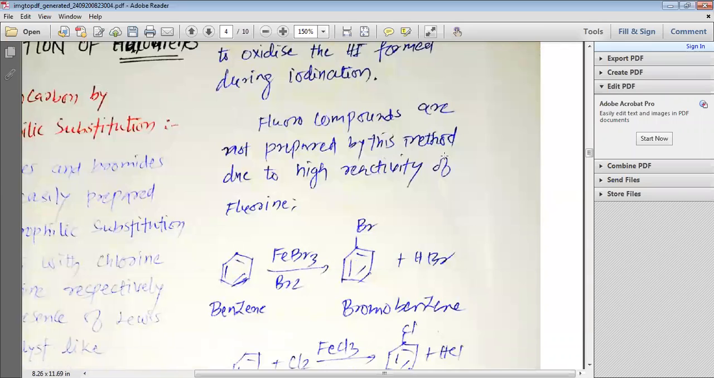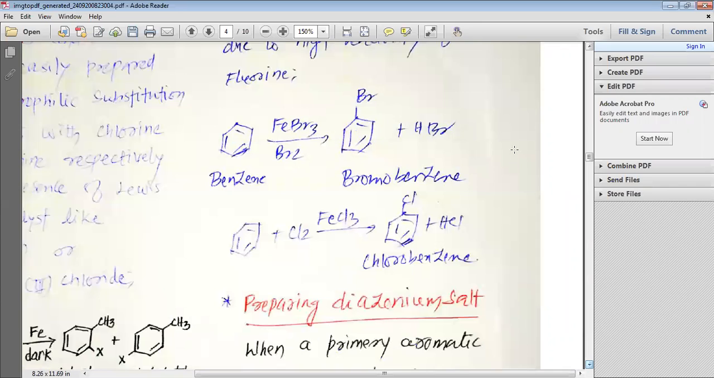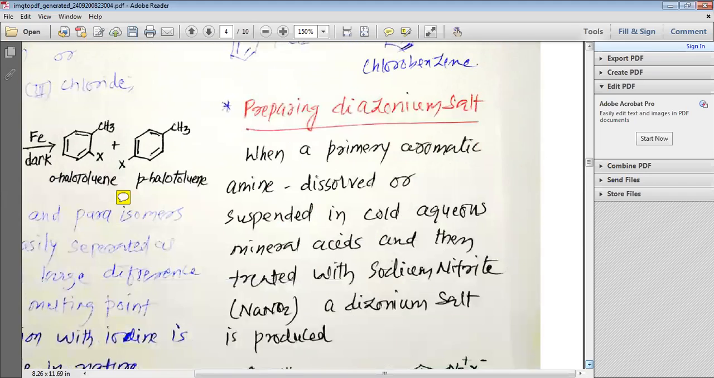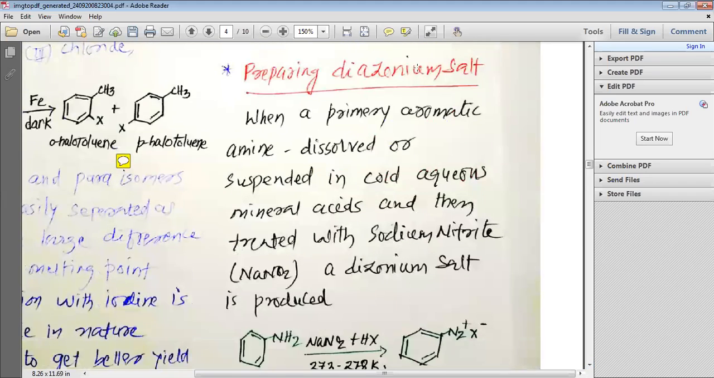Fluoro compounds are not prepared by this method due to the high reactivity of fluorine. So aryl fluorides are not prepared by this method. Let us look at some more examples. See, if we have benzene and we allow it to react with FeBr3 in the presence of Br2, we get bromobenzene and HBr. If we have benzene and we allow it to react with Cl2 in the presence of FeCl3, we can again get chlorobenzene and HCl. So please remember this method for the preparation of the haloarenes. Then we are going to study the preparation using the diazonium salts.